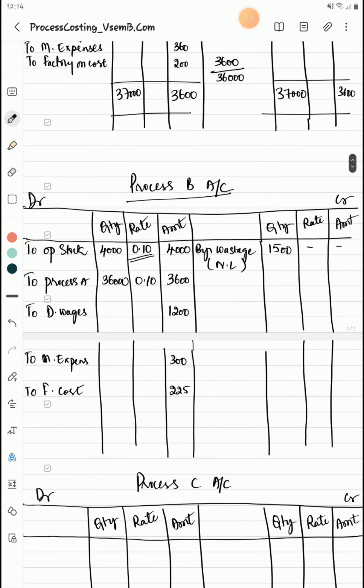Then, what other information is given? Stock on 1st July 2013 they gave. That opening stock we have taken care of, isn't it? 4,000. Again closing stock they have given. Stock on 31st July 2013, that is 1,000 units. What does it mean? How much total stock do we have here? 4,000 units opening stock, plus 36,000 units that we have got from process A, isn't it? All together we have 40,000 units in this process B.